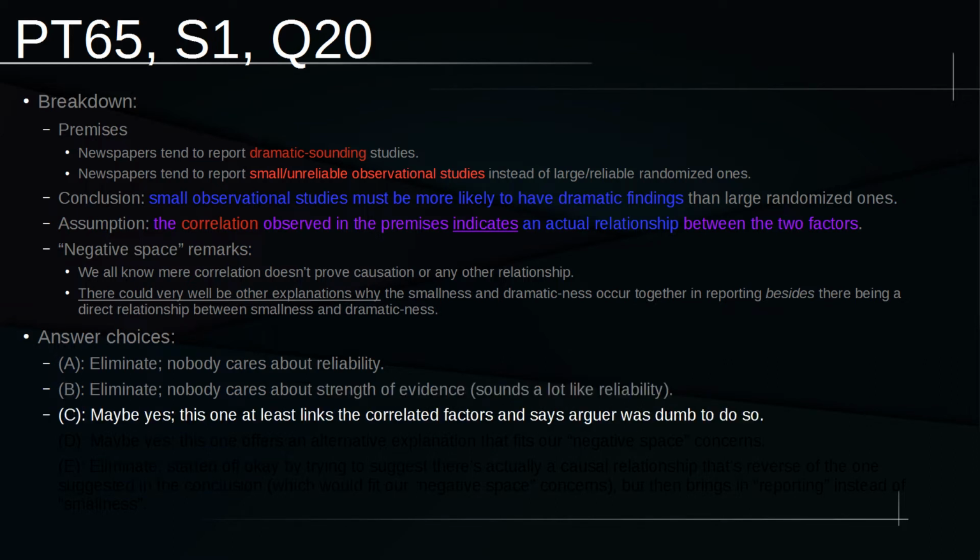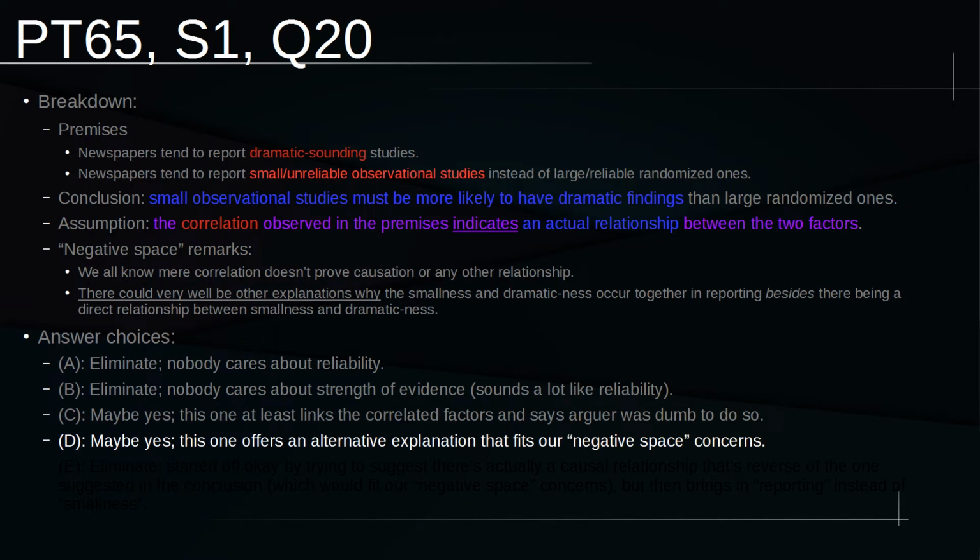C is actually somewhat promising, at least compared to A and B. That's the feeling that I got when I did this. So I give this one a maybe, yes. It confuses a claim about scientific studies as findings sound dramatic with a similar claim about small observational studies. I'm not too keen on all the language of it, but at least it links the correlated factors, and it says the arguer was kind of wrong to do so. So I do like that factor.